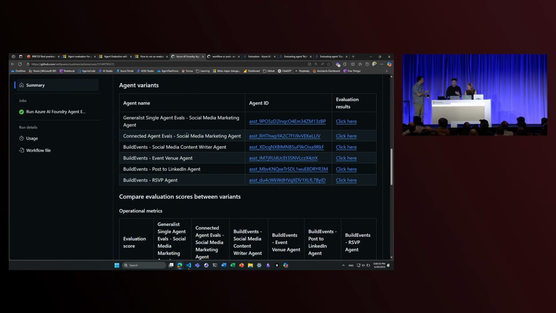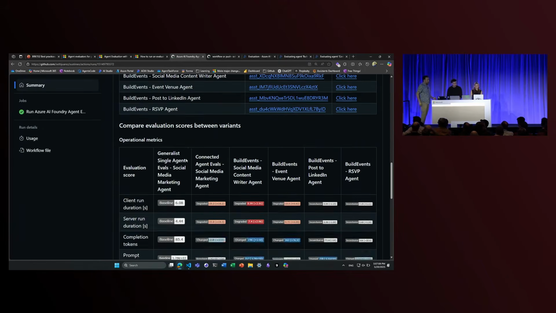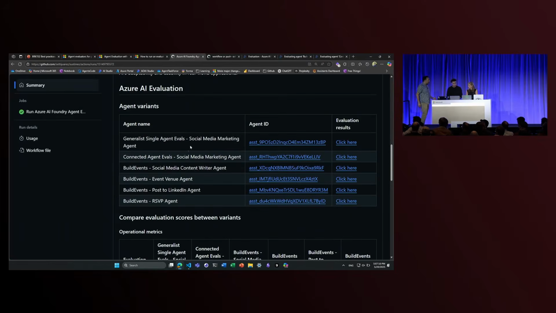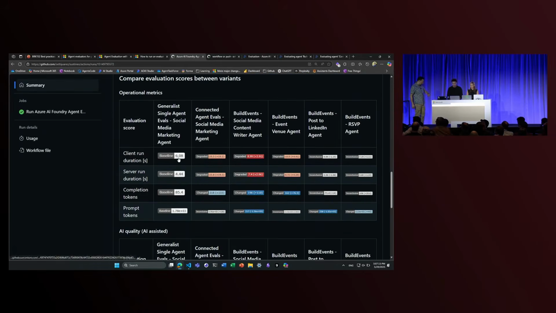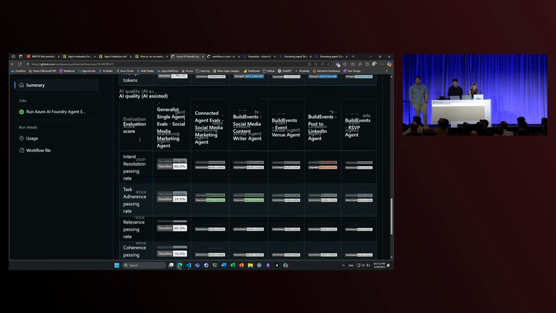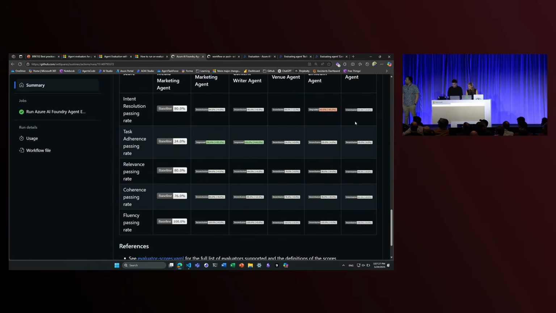And so anyway, we tried that, and then we also took the approach of, hey, why don't we break these tasks into a bunch of different agents to see if it can perform a little bit better. And what's really interesting is that, as you can see, the generalist agent in operational metrics actually runs a little bit faster, and in a lot of ways does a lot of it better. And in these other AI quality-related metrics around intent passing, it does about the same, if not better.